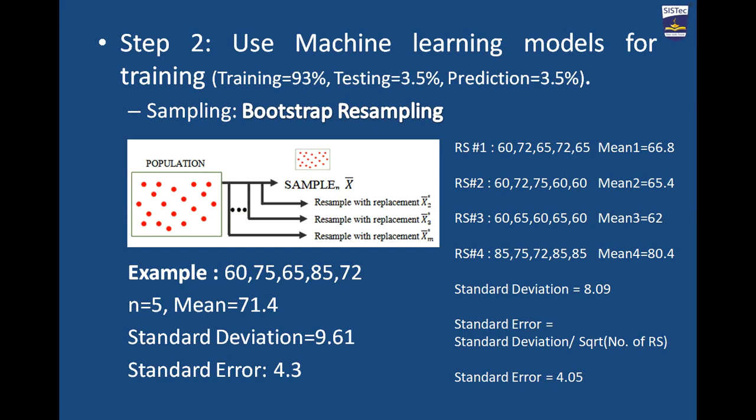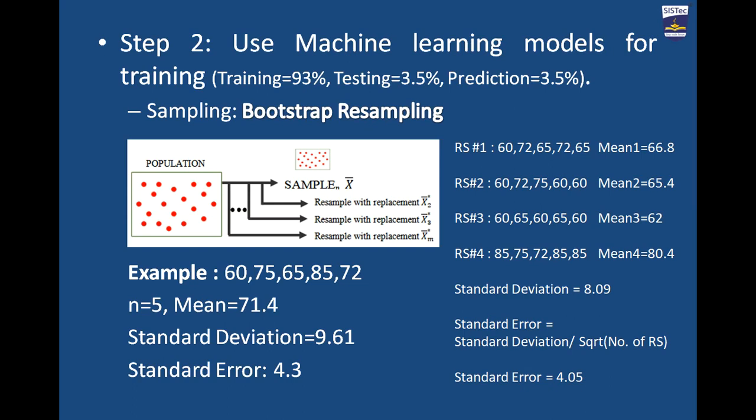It is resampling. Why? Because first we take the population of the data. Out of that we pick n number of samples, and from these n samples we get m number of resamples. For example, here I am going to show you, suppose that we have sample data of 60, 75, 65, 85 and 72. There are a total of 5 elements here.